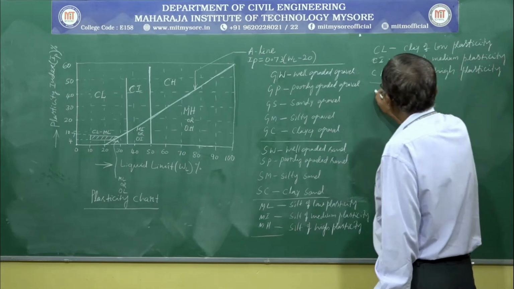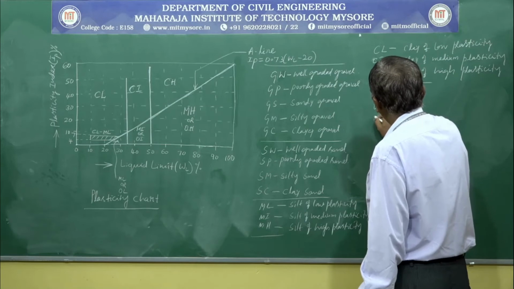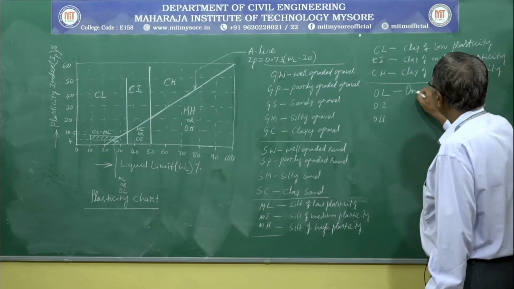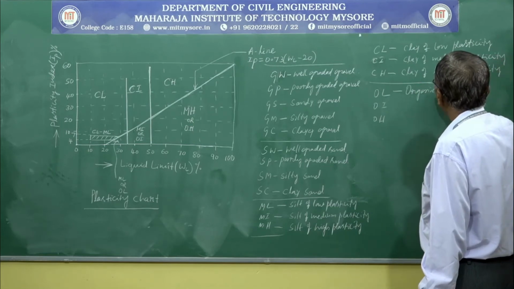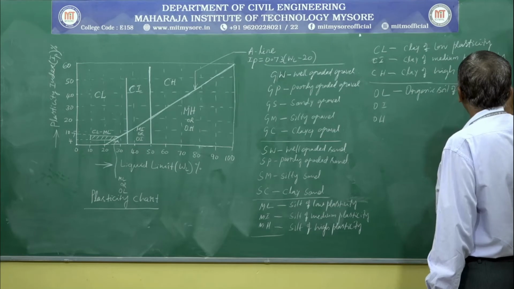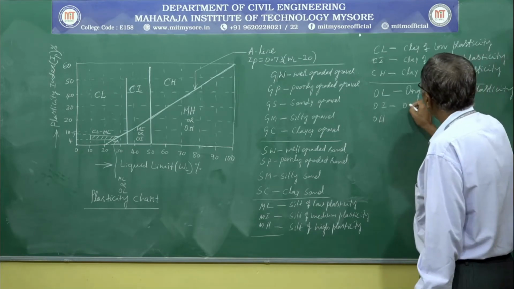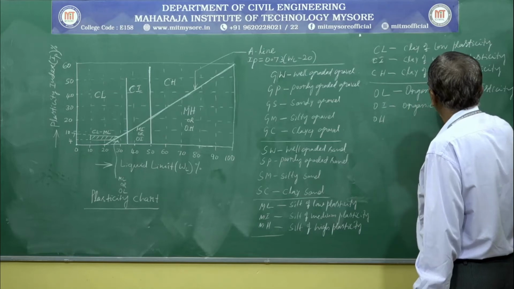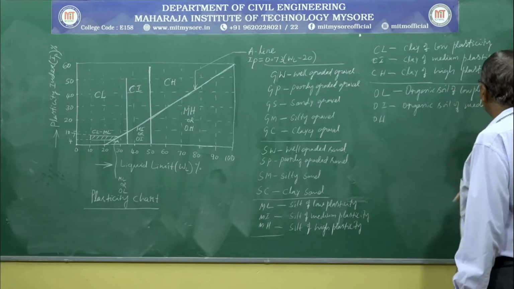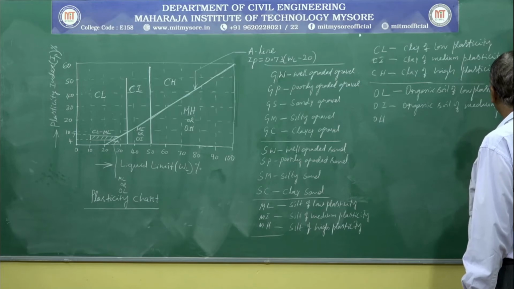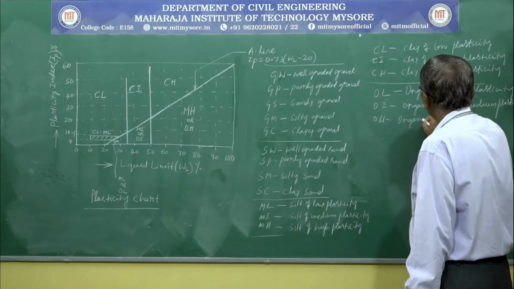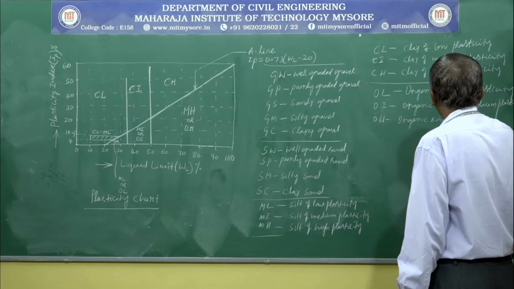Also, OL, OI and OH can be represented by organic soil of low plasticity, organic soil of medium plasticity, and organic soil of high plasticity.